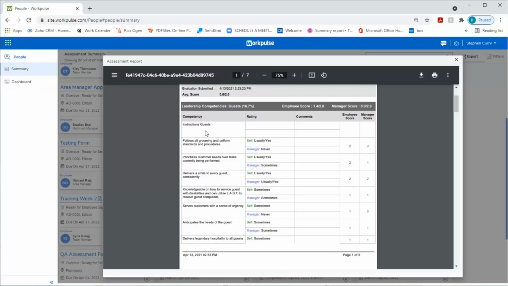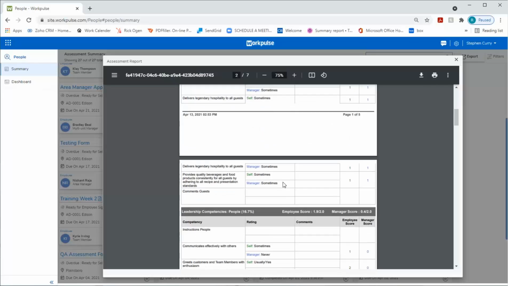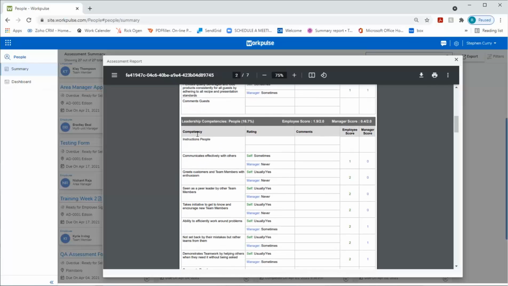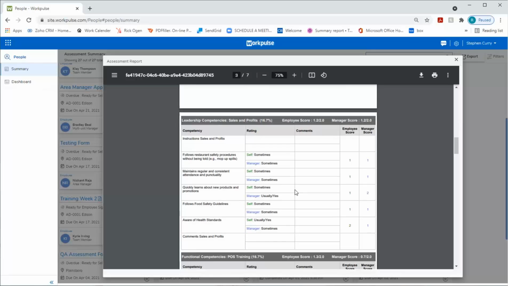Competency or category, guests: delivers a smile to every guest consistently. The self-assessment, the team member said usually and yes. The manager also said usually and yes. Let's go down to competency people. Greets customers and team members with enthusiasm. The self-assessment, the team member said usually yes, and the manager said never. There's obviously a disparity here, but it's easy to compare the two.